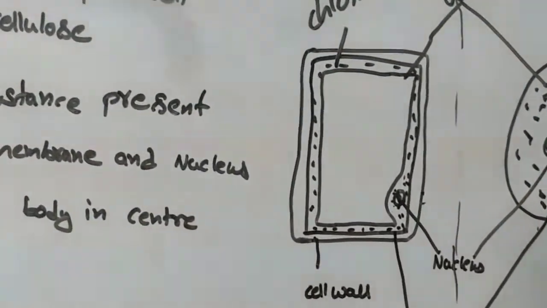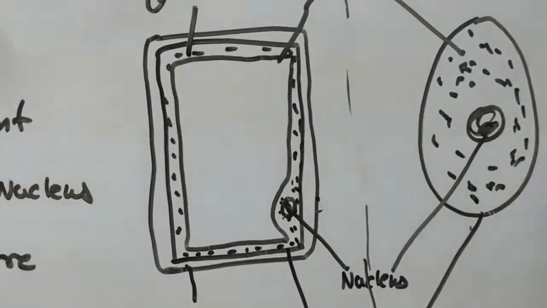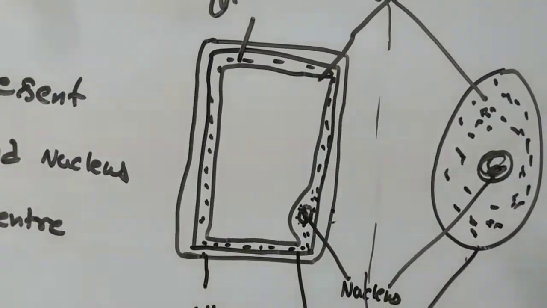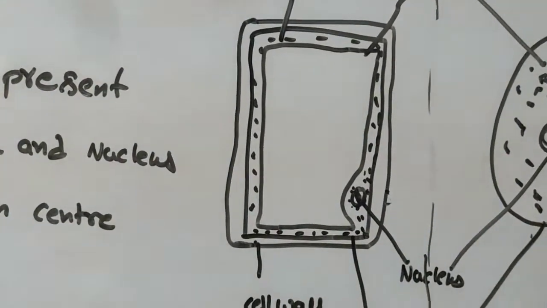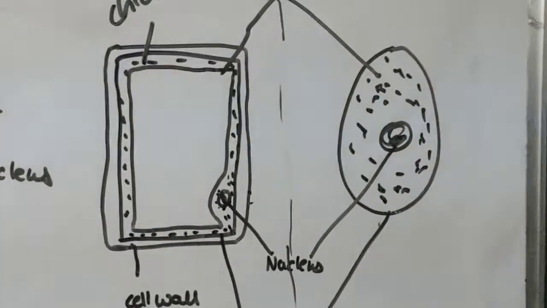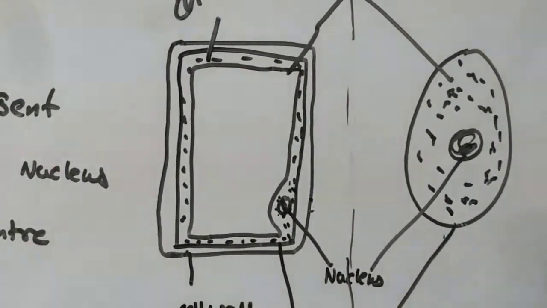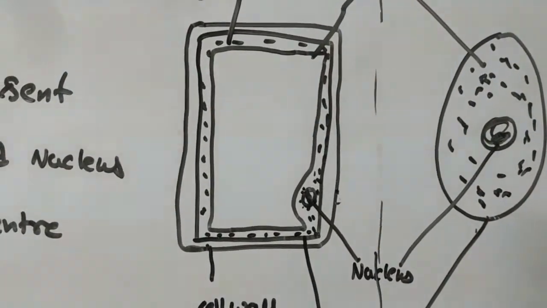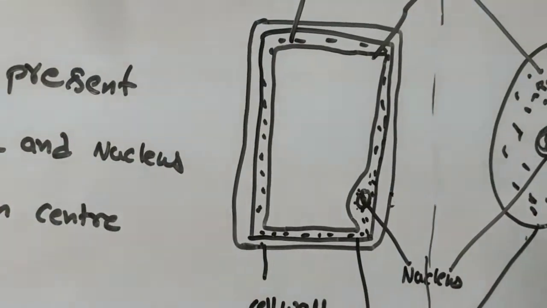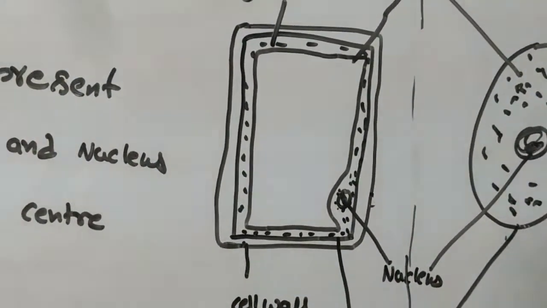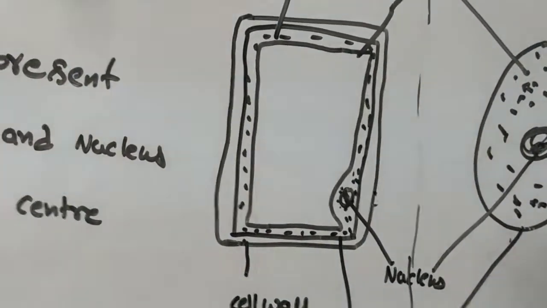Now coming to the next part. In both plant cell and animal cell there is a nucleus. Nucleus is present. In some cells, the nucleus is covered with a membrane called the nuclear membrane. Such cells are known as eukaryotic cells, and those organisms are known as eukaryotes. The organisms in which the nuclear membrane is absent, such cells are known as prokaryotic cells, and such organisms are known as prokaryotes.